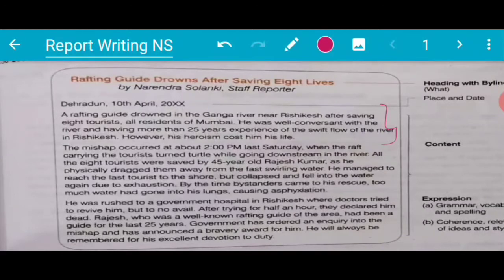The mishap occurred at about 2 p.m. last Saturday, when the raft carrying the tourists turned turtle while going downstream in the river. All the 8 tourists were saved by 45 year old Rajesh Kumar, as he physically dragged them away from the fast flowing water.